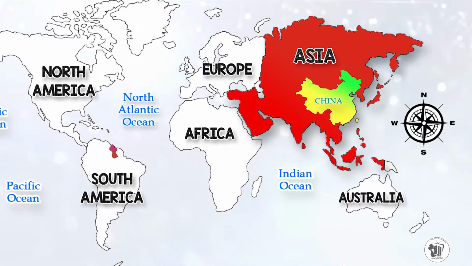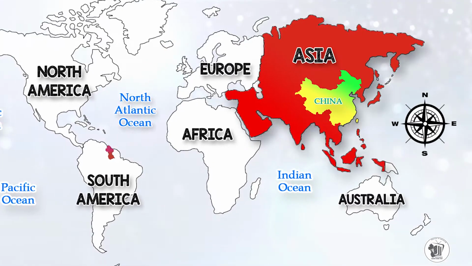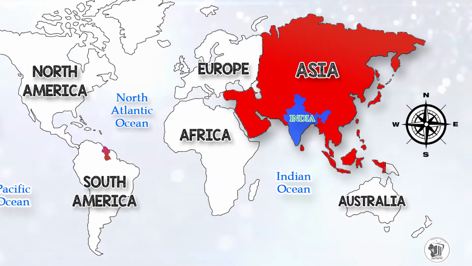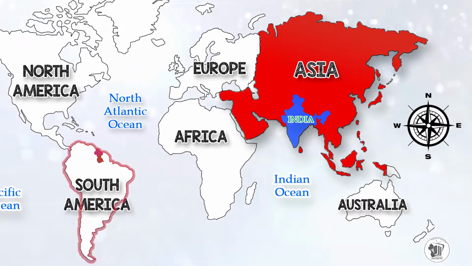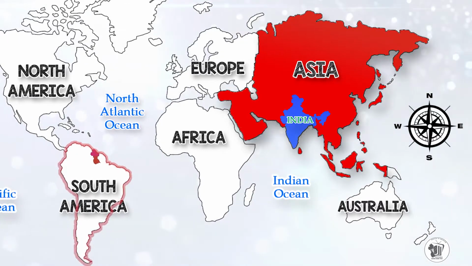That continent represents where the Chinese and the East Indians were brought from. They were brought to South America, where Guyana is located, by the Europeans. So there we have it, boys and girls. The continents from where each ethnic group originated.